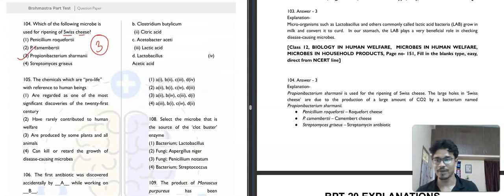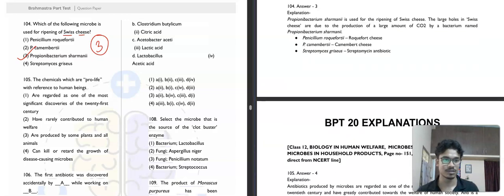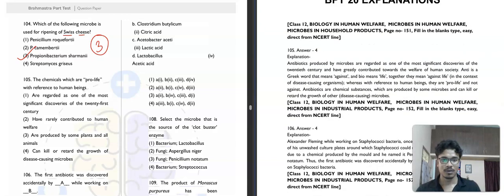Then question number 105, it is saying that the chemicals which are pro-life with reference to human beings. The options given are: regarded as one of the most significant discoveries of the 21st century, have rarely contributed to human welfare, are produced by some plants and all animals, and can kill or retard the growth of disease causing microbes.